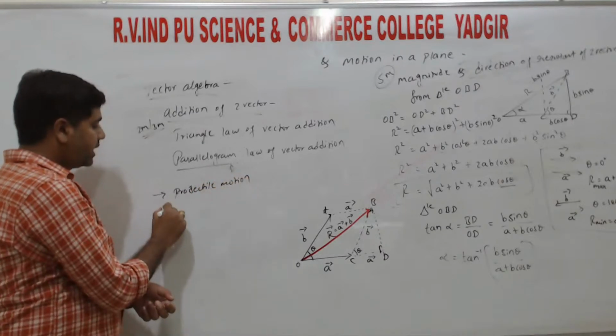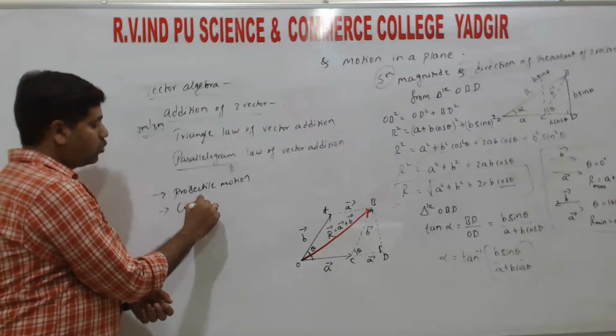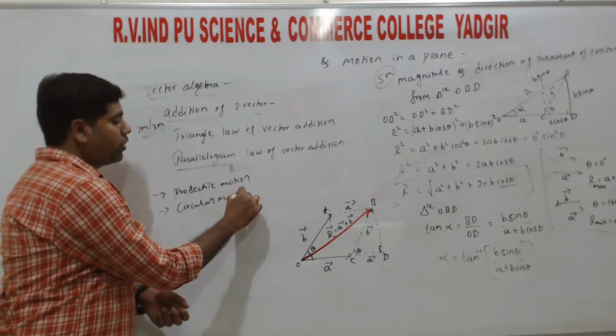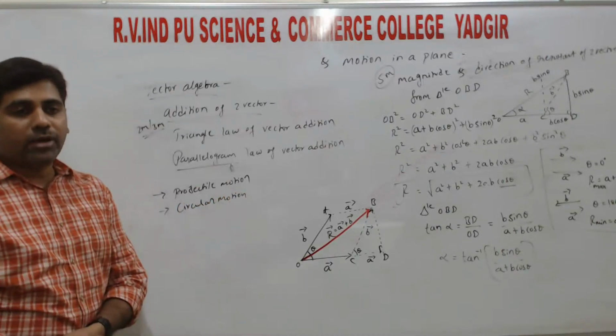Next, another one is circular motion, uniform circular motion. These are the two examples for motion in two dimensions, right?